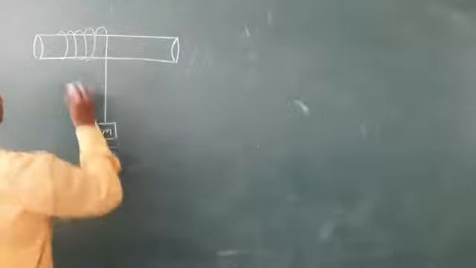Moment of inertia is very clear. It is MR square by 2 because it is rotating about this axis, since mass is given M and radius is given R. And the block falls some height h.